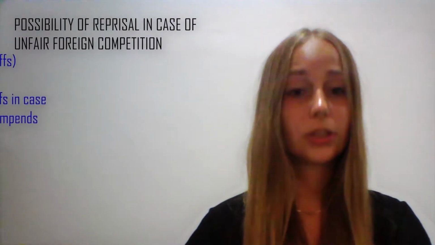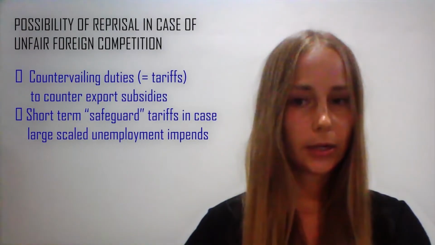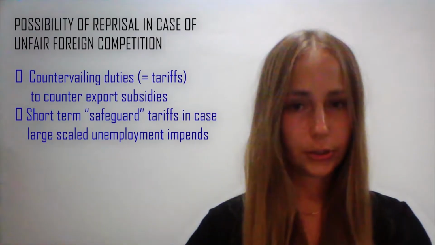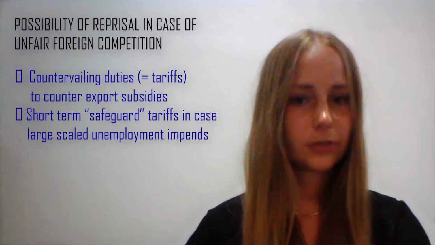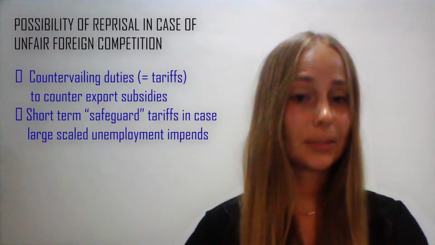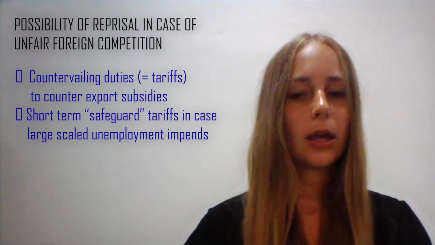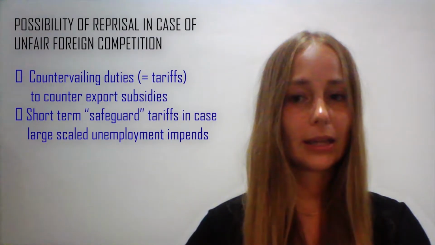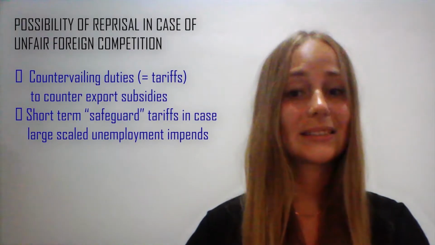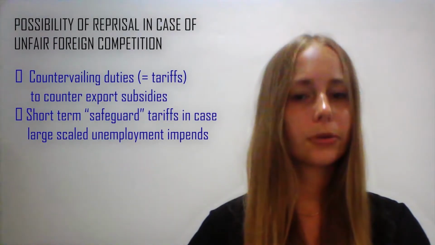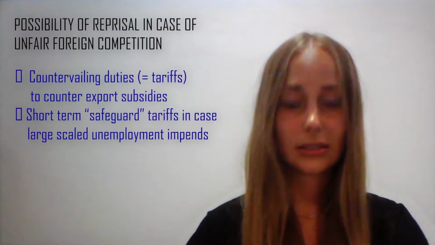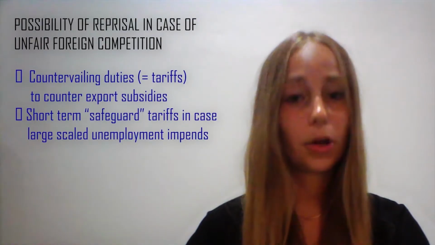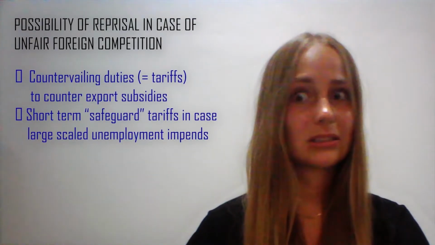Nevertheless, in case of unfair foreign competition, there is the possibility of reprisal in two different forms. One can be countervailing duties, which are in fact tariffs, to counter export subsidies of another country. And on the other side, they can also be in a short-term form as safeguard tariffs. Those can be used in case large-scale unemployment is threatening the country.